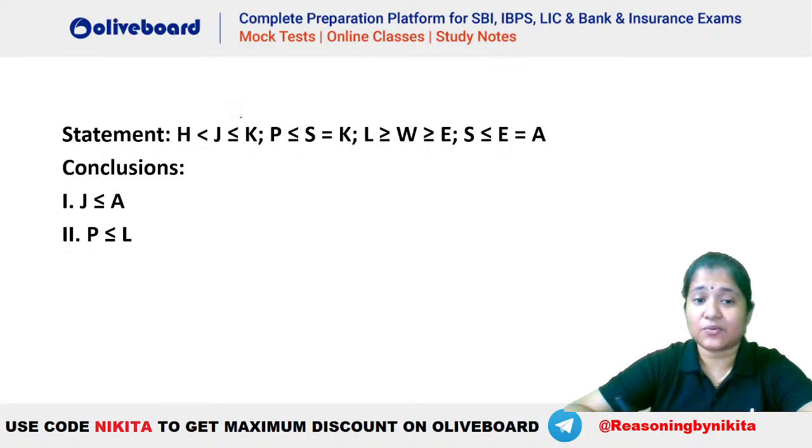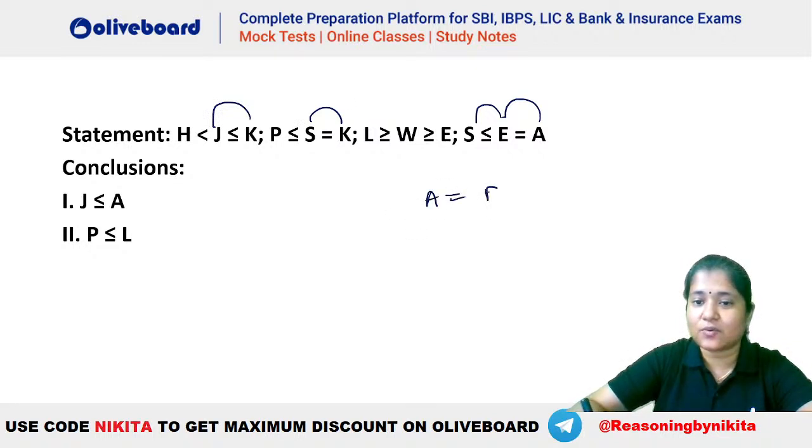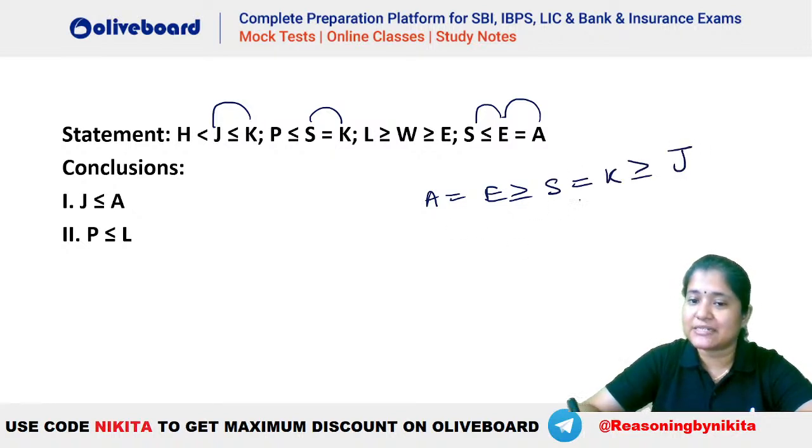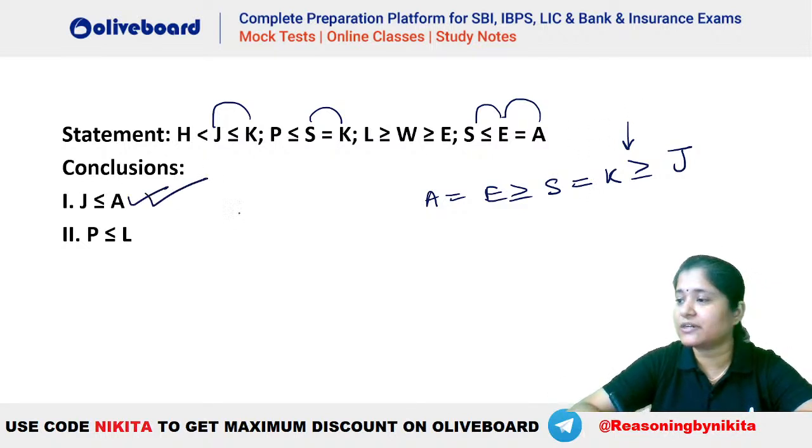A greater than equal to J. Where do we have A? You can see A to E, E to S. Then we have S to K, right, and K to J. That is how we can confirm, right? So you can see A is equal to E, E is greater than equal to S, S is equal to K, and K is greater than equal to J. You can see the signs between them is equal to and greater than equal to. So greater than equal to gets a higher priority over equal to. So this is absolutely right here.